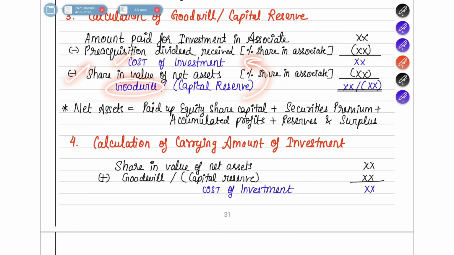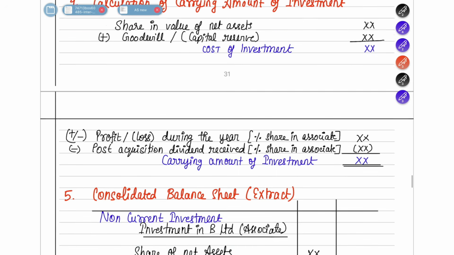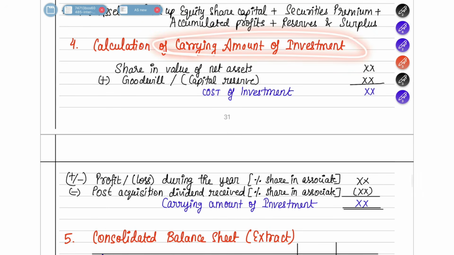Now do the reverse calculation. Take the share of value in net assets, add the goodwill and get the cost of investment. First do that. You should not directly take the cost of investment. You have to do both these steps and show them, as it is a presentation that ICAI follows. So do the same thing when you are finding out the carrying value of investment.